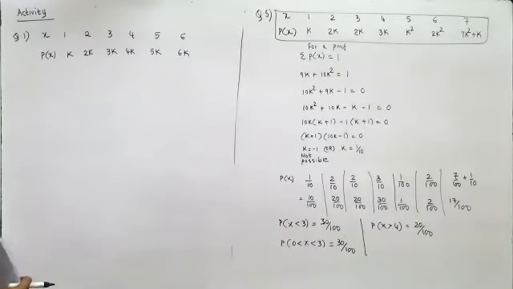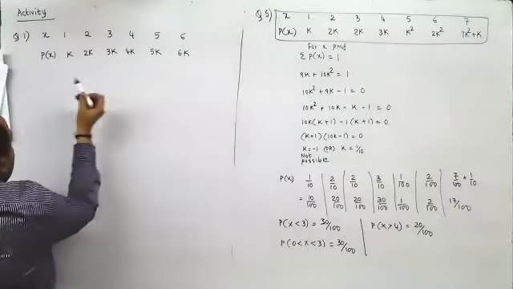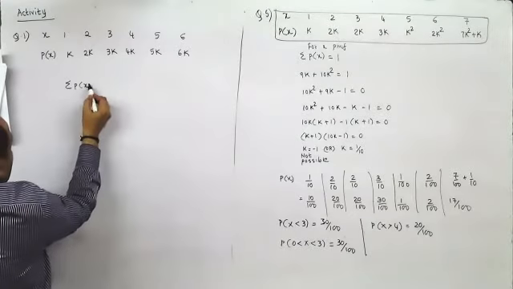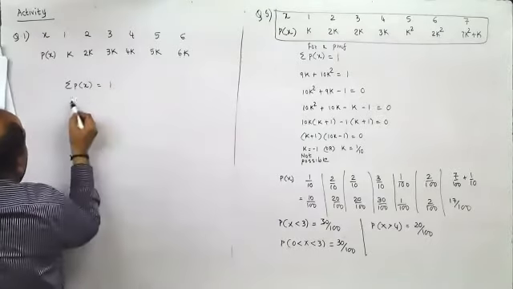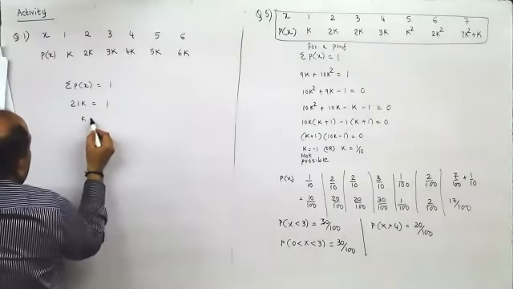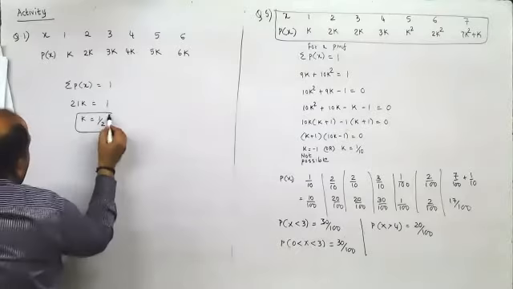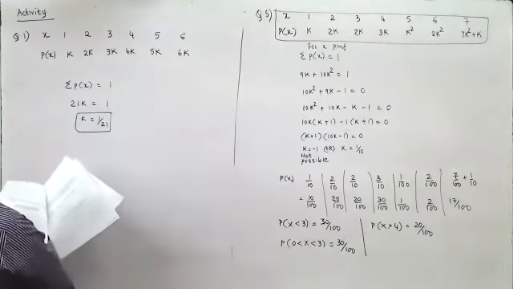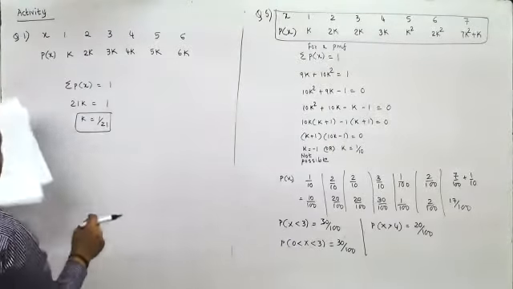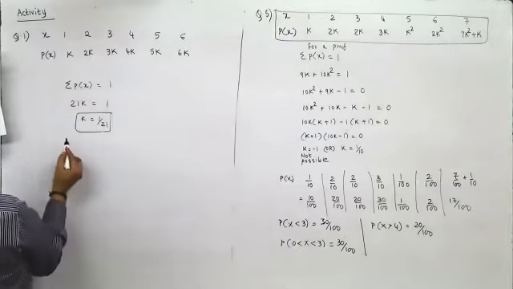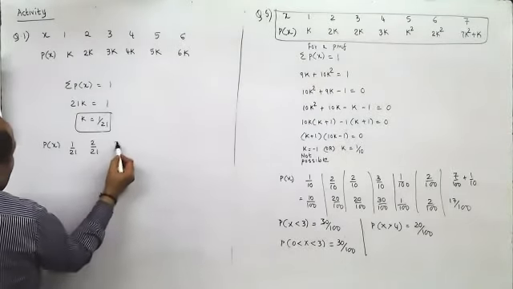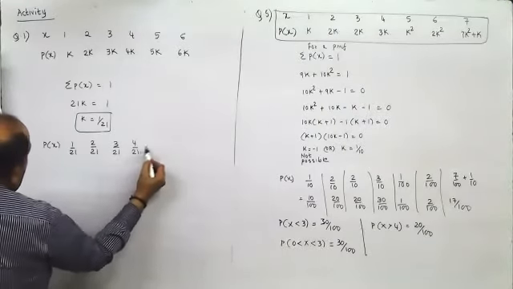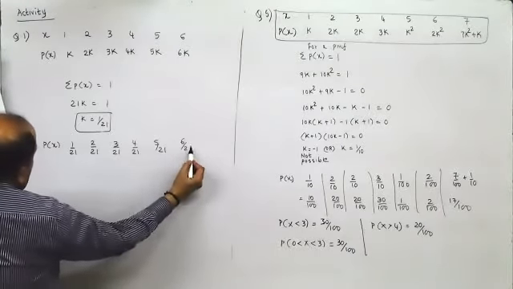Now, complete the following activity. This is a PMF. So sigma px would be equal to 1. Sigma px equal to 1 means 3k plus 3k, 6k, 10k, 15k and 21k is 1. So therefore k is 1 by 21. Now once I substitute 1 by 21, I get probability of x as 1 by 21, 2 by 21, 3 by 21, 4 by 21, 5 by 21 and 6 by 21.